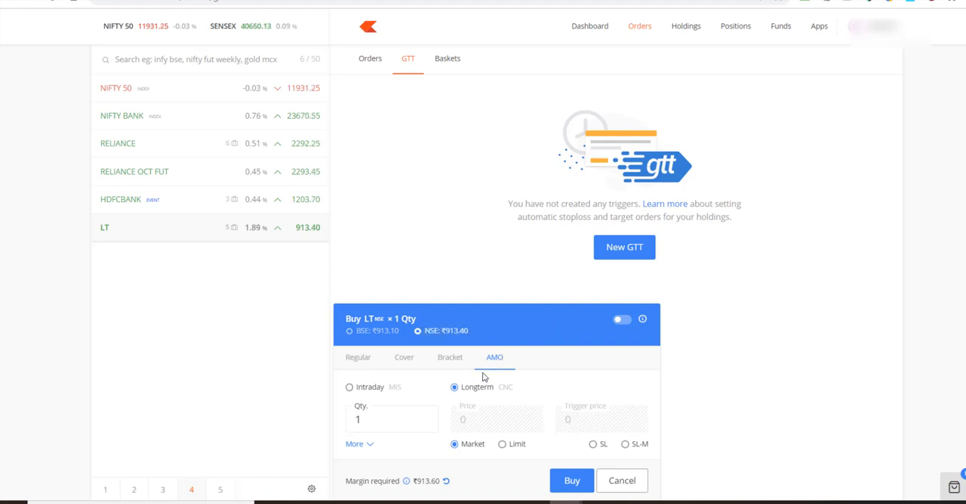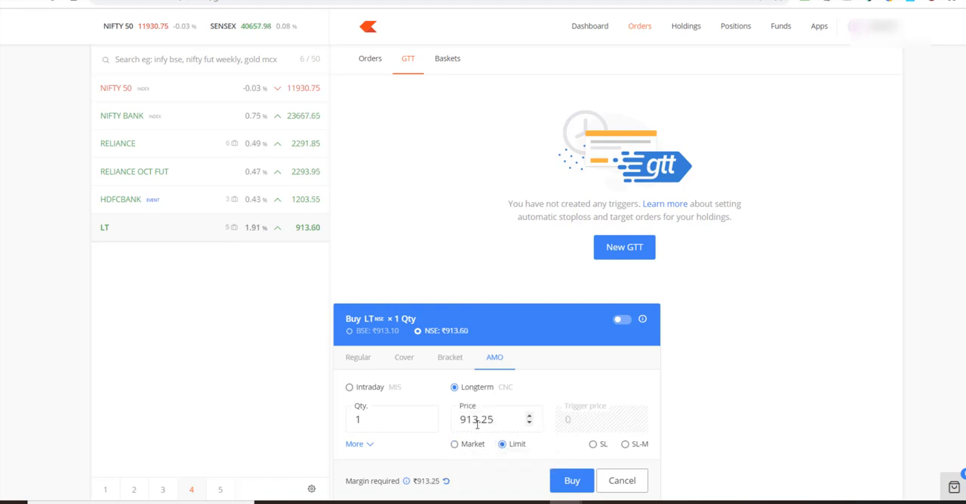So let's say you don't have time and you wanted to buy LNT, for example, and it's 6 o'clock in the evening. What you can do is you can simply go here, click on buy, or if you want to sell it you can just toggle it. Let's say we wanted to buy it, just click on AMO, after market order. So this is for the next day, and this is 6 o'clock in the evening and you want to do it the next day. Specify the quantity that you want to buy. If you put market order, whatever the best possible price is available, it'll buy you LNT at that price.